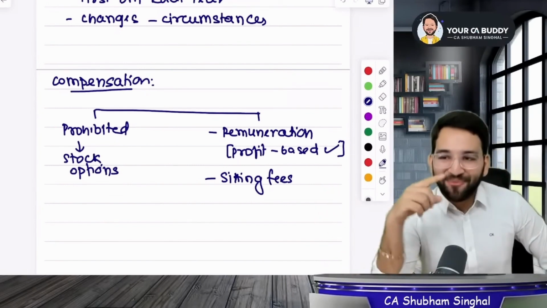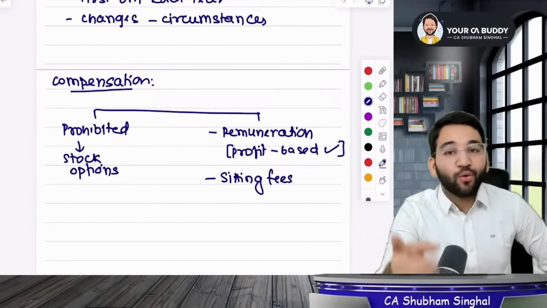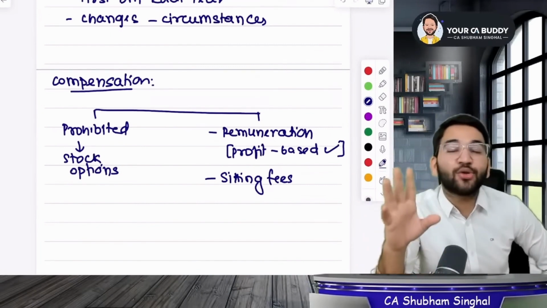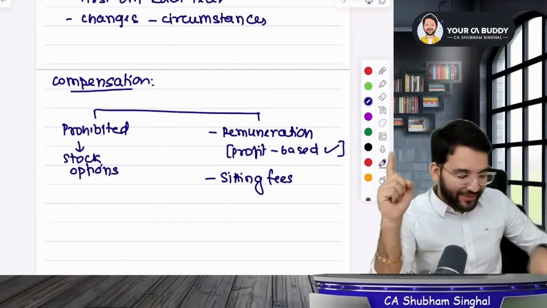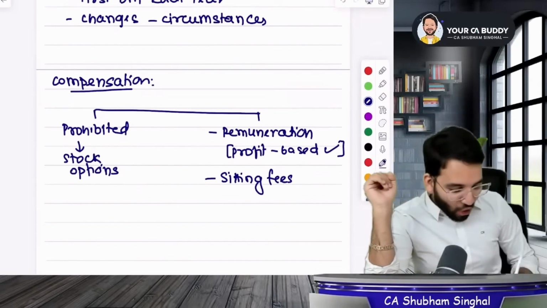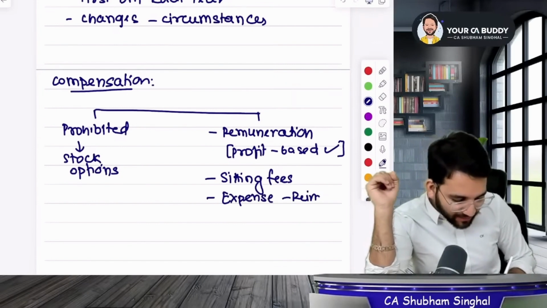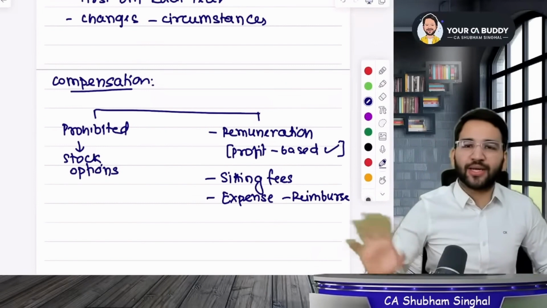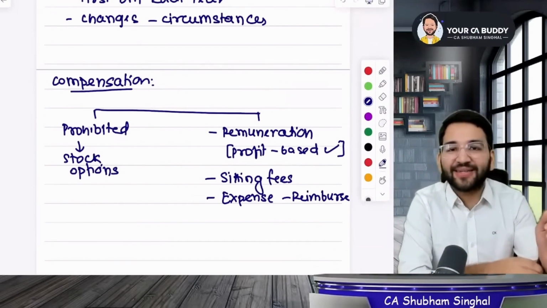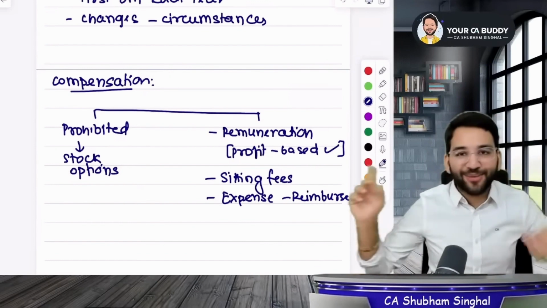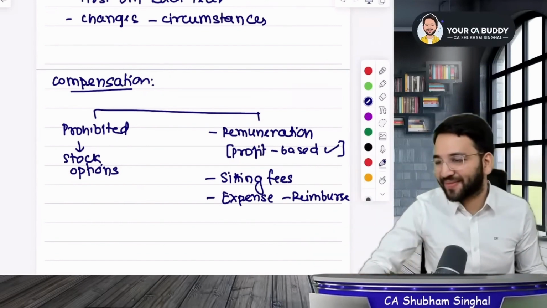Now listen to me, students. Sitting fee means that when the meeting of the board of directors takes place, you take out your precious time and the fee is paid for that precious time, which can be up to 1 lakh rupees. So the sitting fee can go up to 1 lakh rupees for 1 hour. So you can give him the sitting fee. And whatever expenses are incurred in order to attend the sitting, you can reimburse him for that. That's all. Nothing more than that has to be given. Whatever expenses were made to attend the meeting, their reimbursement can be done. You can't do anything else. You can give them profit-based commission and reimburse them. Only that can be done from your side. Is that clear?